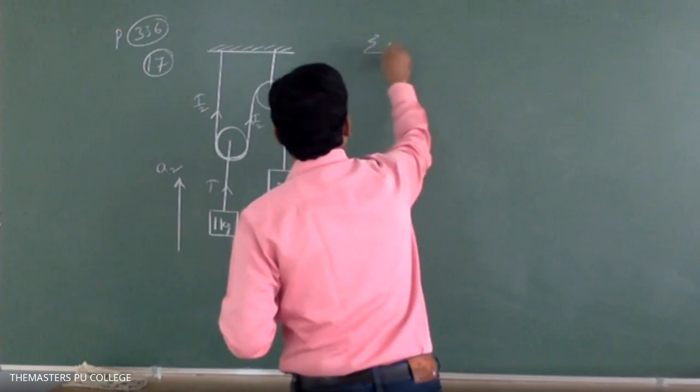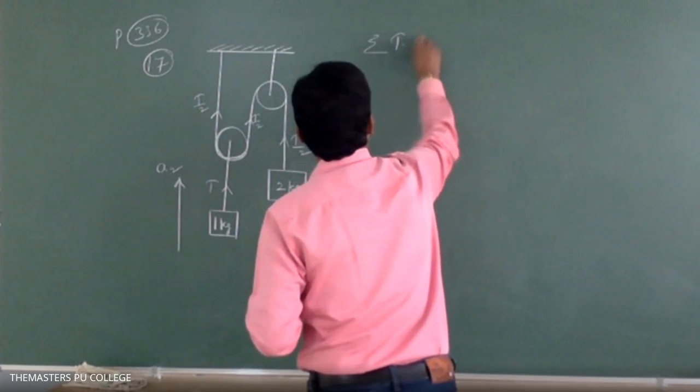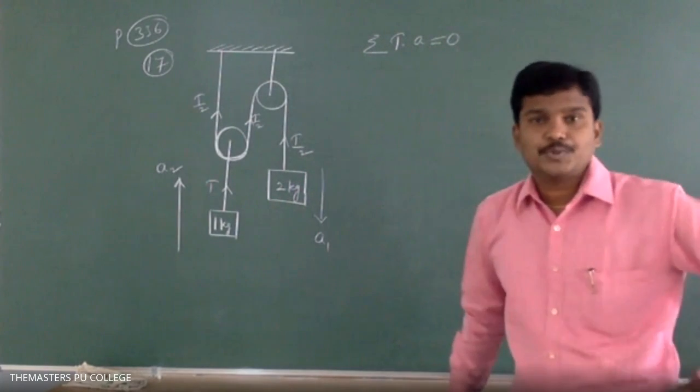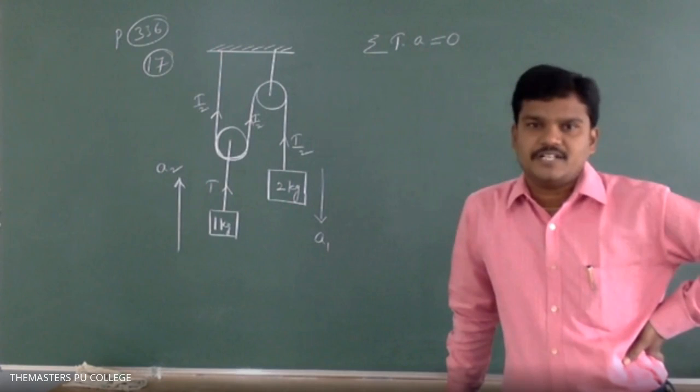By using constraint, let us get the relation between accelerations. Now I am giving one shortcut for constraint relations: how to get the relation between accelerations. Observe this 2 kg. Acceleration is down. Tension is upward. So use one concept: the summation of tension dot acceleration is 0. This is the simple logic to get the constraint relation.